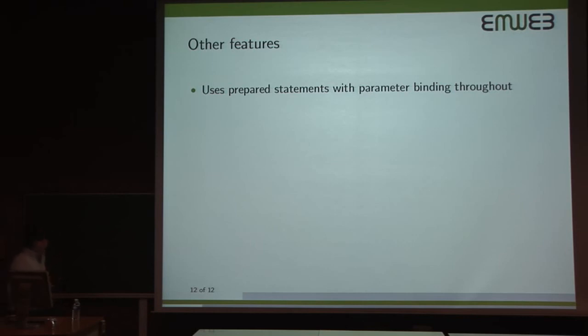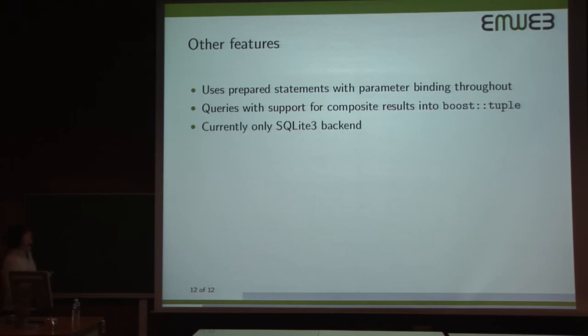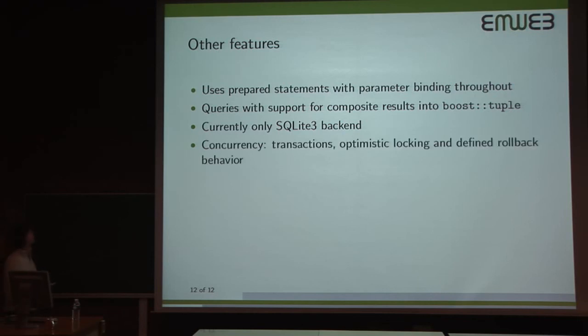So there are some other features which I will briefly list. So I already told you that we were using prepared statements throughout. Queries can also be more complex than the ones that we showed. You can have composite results, and it works together with a boost tuple to store the results in. Currently, we only have a SQLite backend, and I welcome any questions about that.